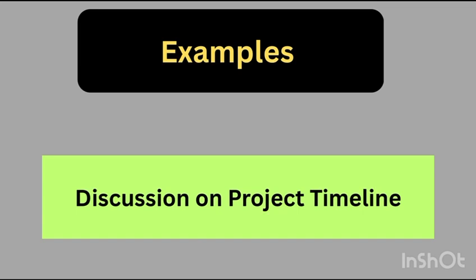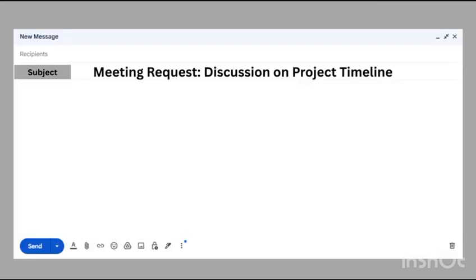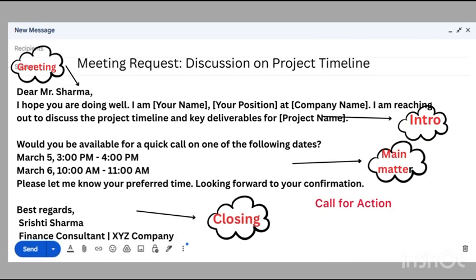So first is discussion on a project timeline. Now as a first step, we'll be writing a concise subject, that is meeting request, discussion on project timeline. This clearly specifies the reason for writing this mail. Now moving on to the body, we have started it with the greeting as Dear Mr.